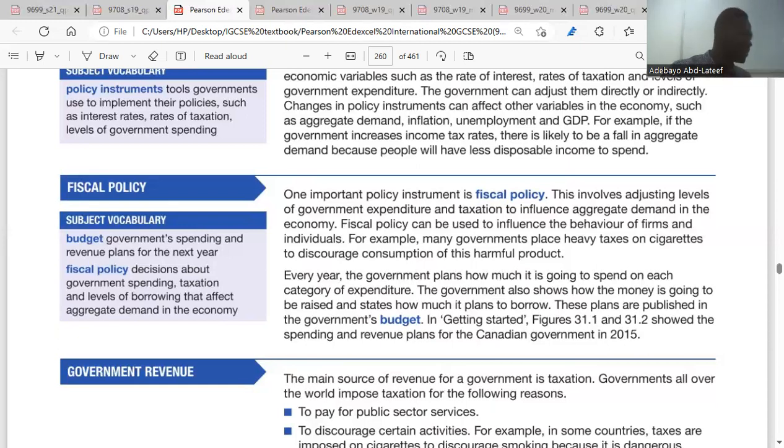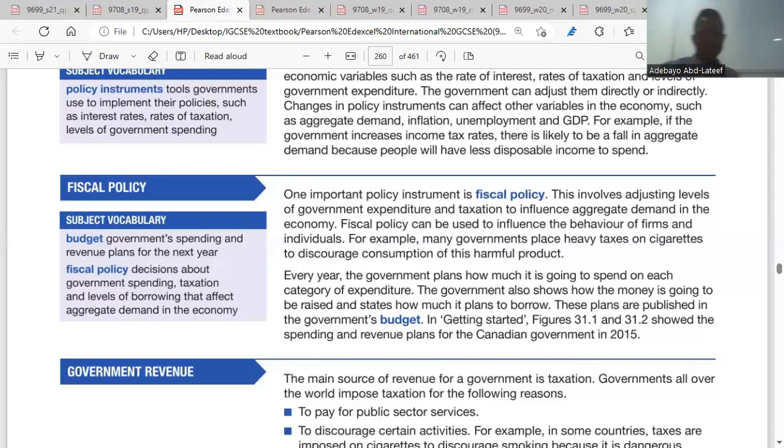The production of cigarettes is a market failure. So government wants to correct this market failure through policy instruments like fiscal policy. Because the production of cigarettes brings negative externality, government will use taxes to reduce it. But if it's a product that will bring a positive externality, government will use subsidies to increase the consumption. Do you get the point?